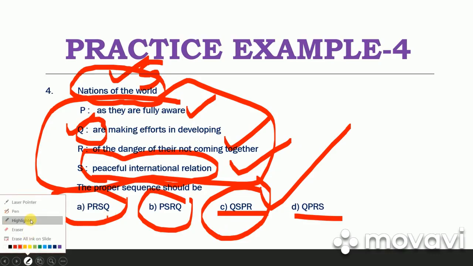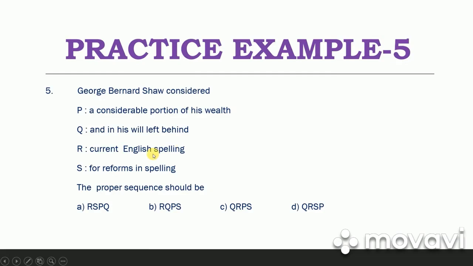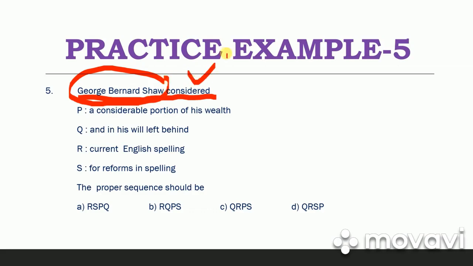Now we are going to look at the last example in this video session, and the last example is also split into 5 parts, and the sentence begins with this part: George Bernard Shaw. George Bernard Shaw is a very popular and a very great literary figure who composed many masterpieces in English literature. Okay, so this is the name of a person, and this is a subject. Considered is a verb. After the subject, a verb is used. Okay, what did he consider? There should be an object. He considered correct English spelling.